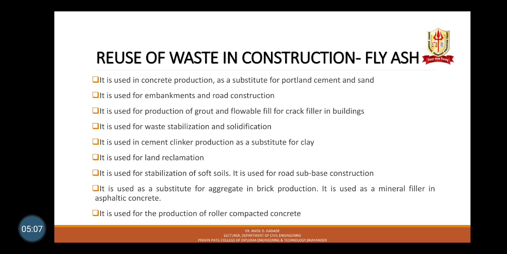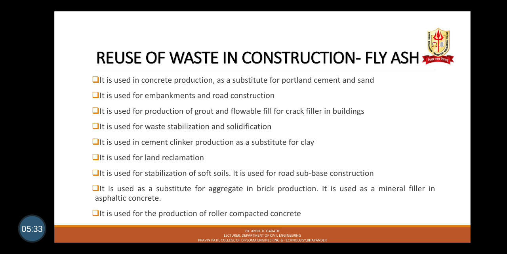It is used for production of grout and flowable fill for crack filling in buildings. It is used for waste stabilization and solidification. It is used in cement clinker production as a substitute for clay. It is used for land reclamation. It is used for stabilization of soft soil. It is used for road sub-base construction.